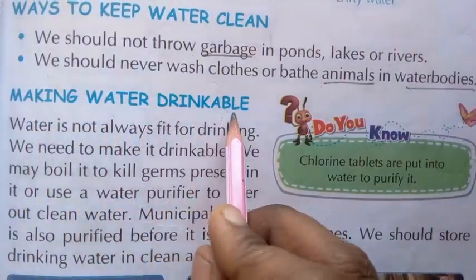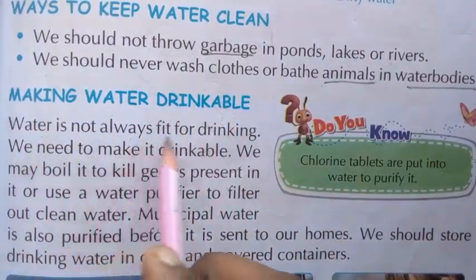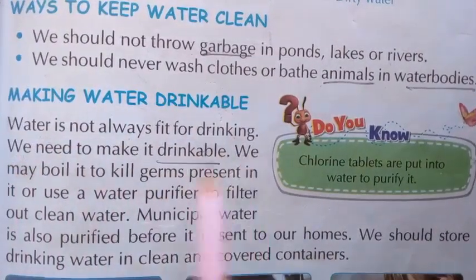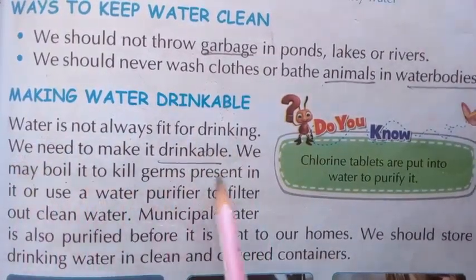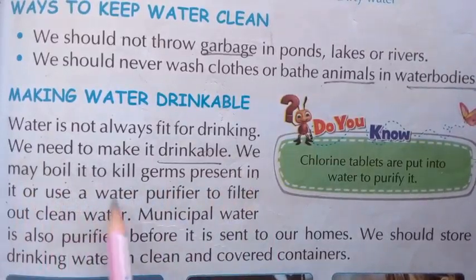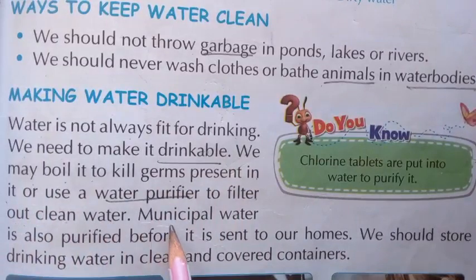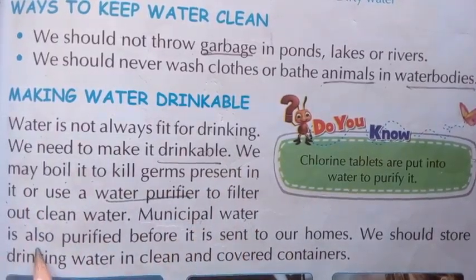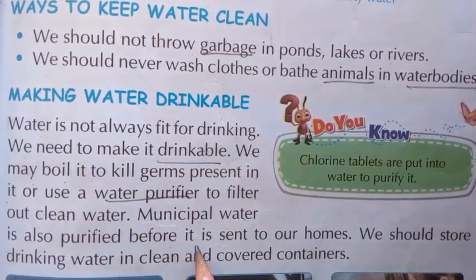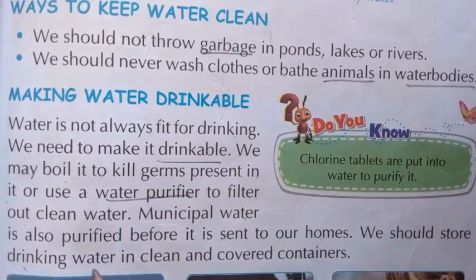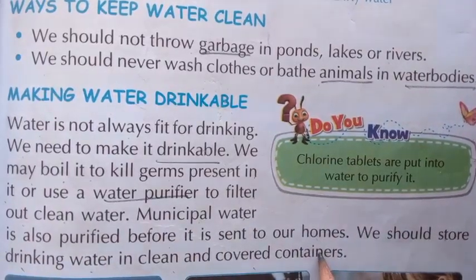Making water drinkable. Water is not always fit for drinking. We need to make it drinkable. We may boil it to kill germs present in it, or use a water purifier to filter out clean water. Municipal water is also purified before it is sent to our homes. We should store drinking water in clean and covered containers.